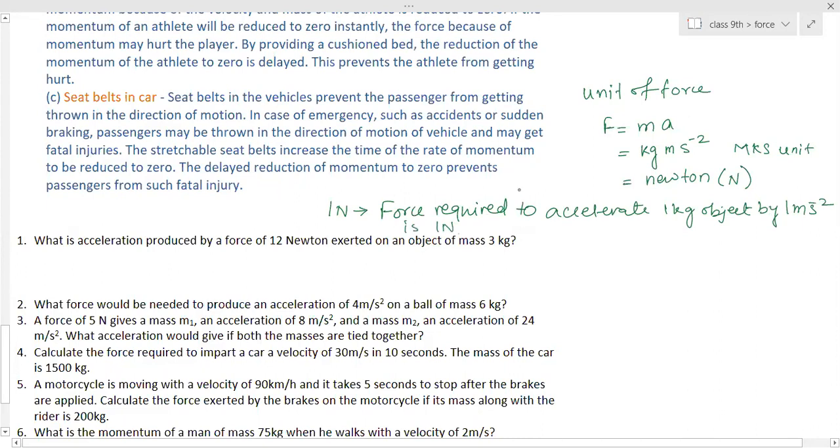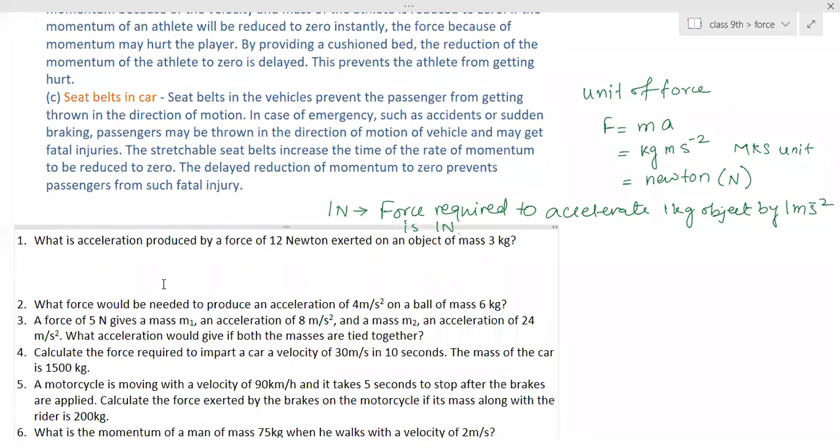So write the definition, and always ask the question: define 1 Newton force. And then by using the formula, you have to do the calculations. So try the first question. It's easy.